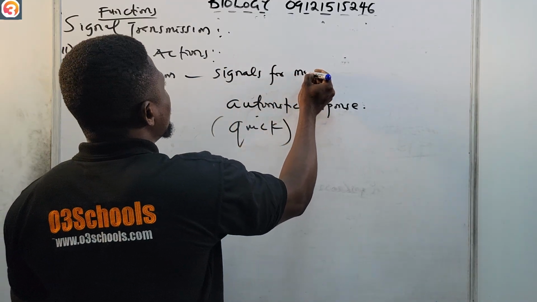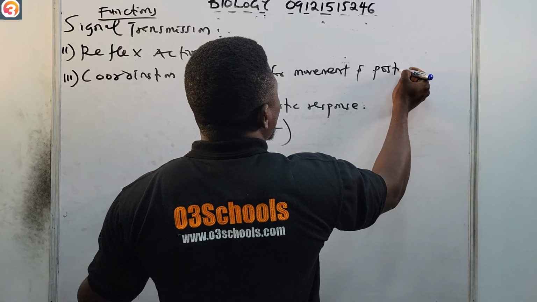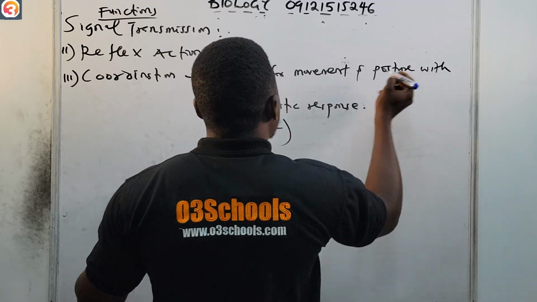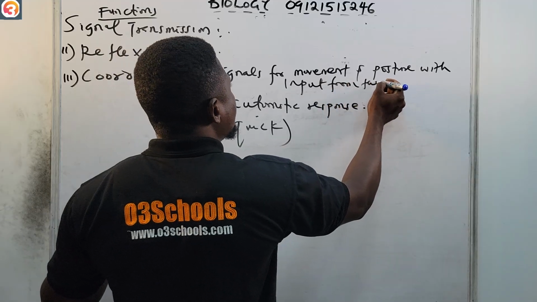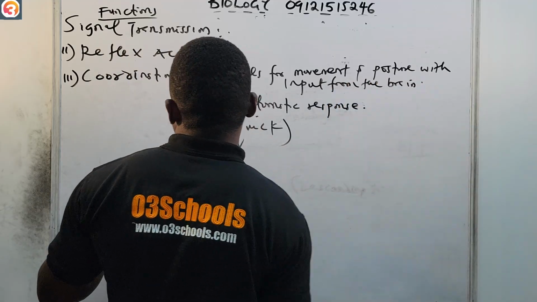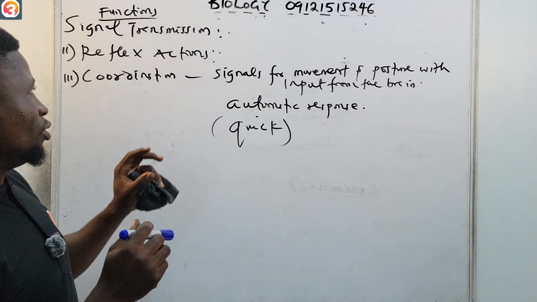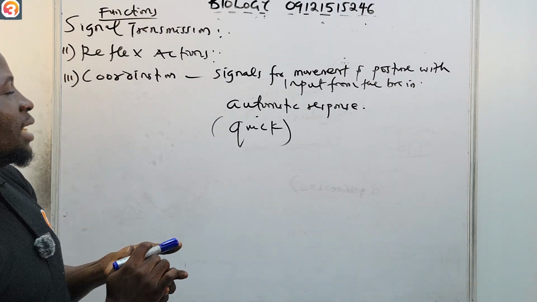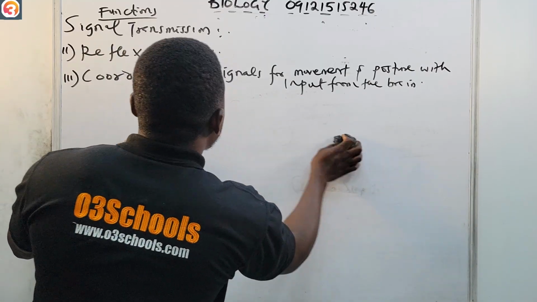This is another fundamental function of the spinal cord, for coordination. And lastly, let us look at one more function.